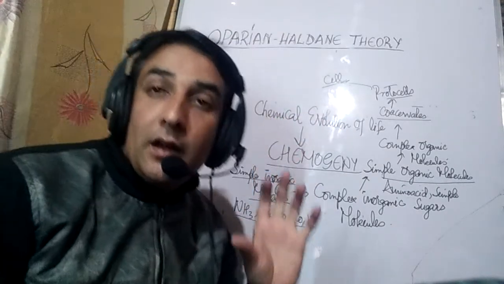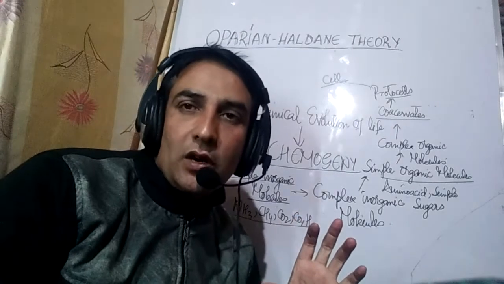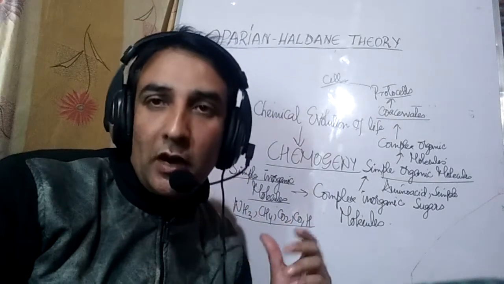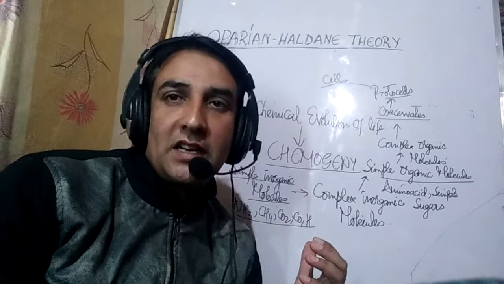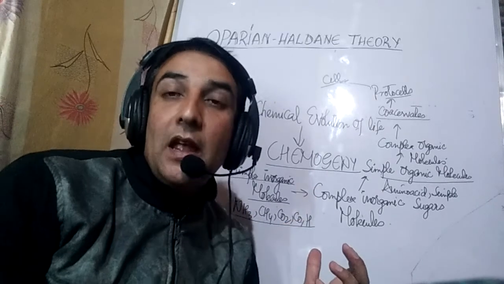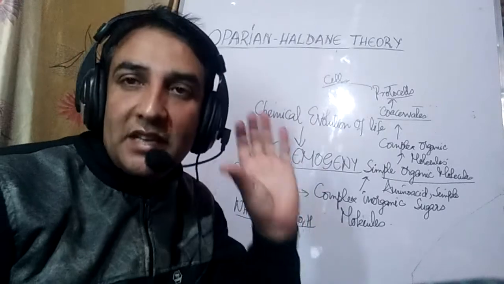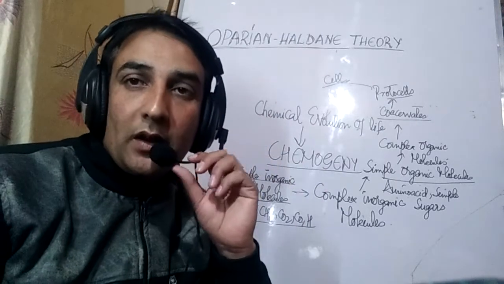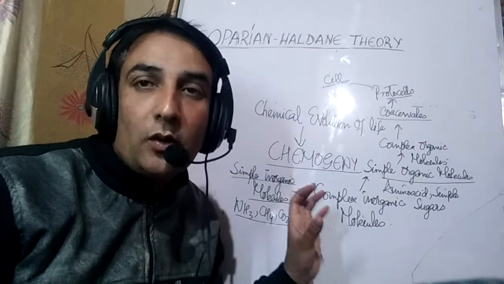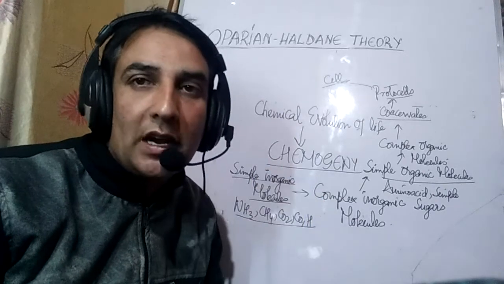But during this whole process, energy is required, as this is the process of molecular aggregation, and I already discussed where the energy came from. Now, the second point is that all this is possible due to the absence of free oxygen, what we call the reducing atmosphere. All this molecular aggregation is possible due to the reducing atmosphere.